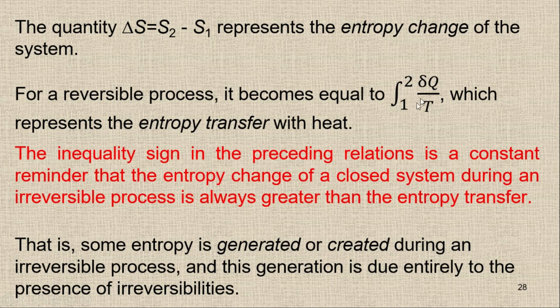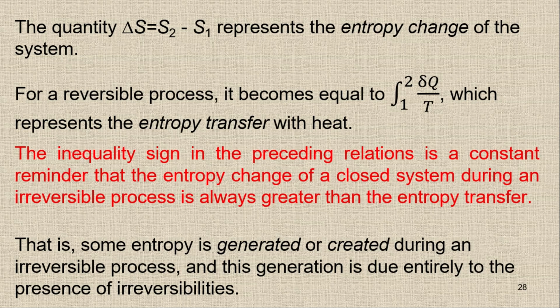So this one is the entropy transfer, while this one is the entropy change. This entropy change is always greater than or equal to this entropy transfer. But normally in real life we will not get the ideal internally reversible process. So in most cases the entropy change will be greater than the entropy transfer.